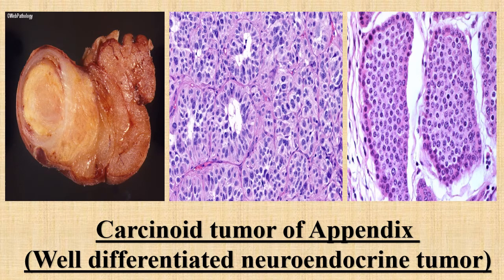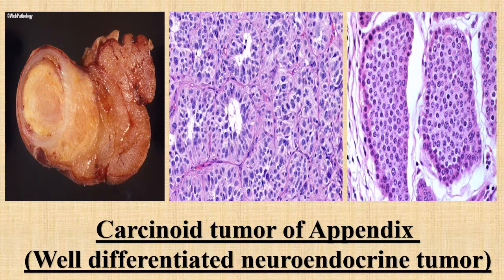Now, the most common tumor of the appendix is the carcinoid tumor or well-differentiated neuroendocrine tumor. The gross image is showing a well-demarcated, round, whitish to yellowish lesion over the appendix.